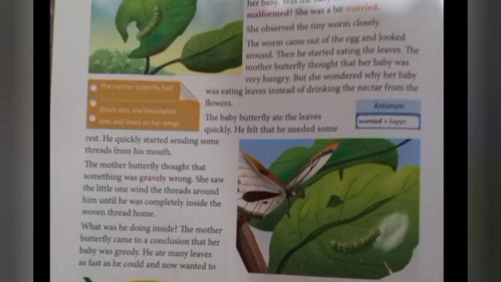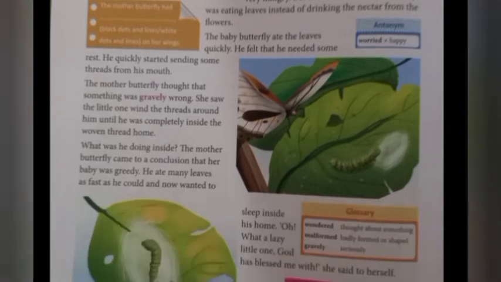Suddenly the baby butterfly ate all the leaves and went to take rest. And suddenly the worm started sending some threads from its mouth. Have you seen in a leaf sometimes a white colored thread like something? If you open it, you can see one worm inside. Have you seen that in the leaves? If not, you notice it. In the leaves it will be there.